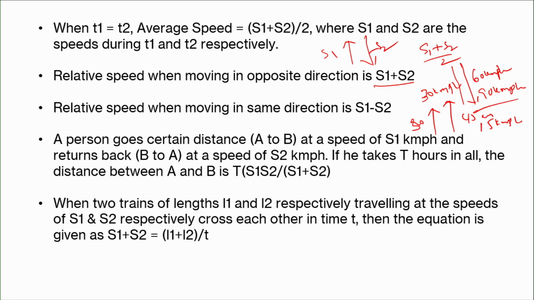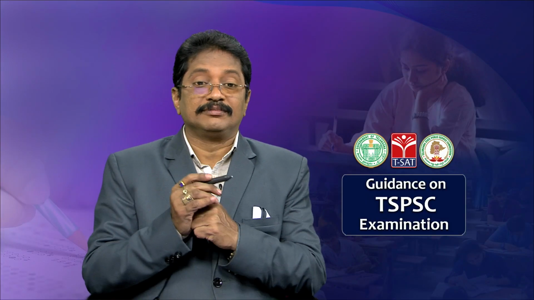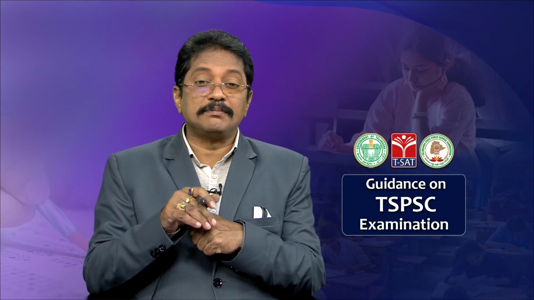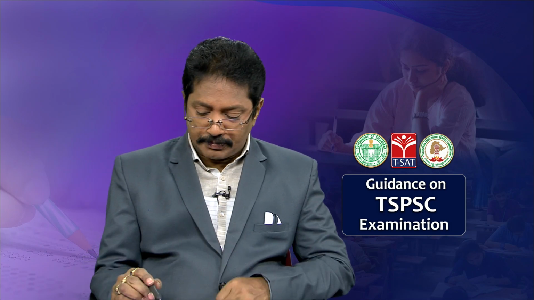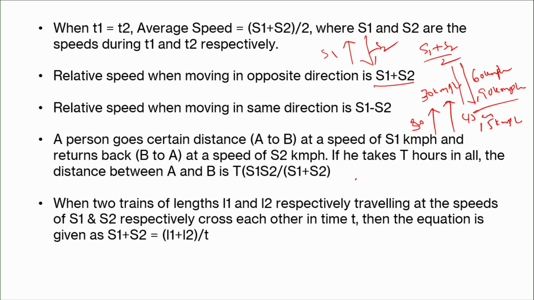Are you understanding? Okay. A person goes a certain distance from a to b at a speed of s1 kilometers per hour and returns from b to a at s2 kilometers per hour. If he takes t hours in all, what is the distance between a and b? Here, this is point a and this is point b.